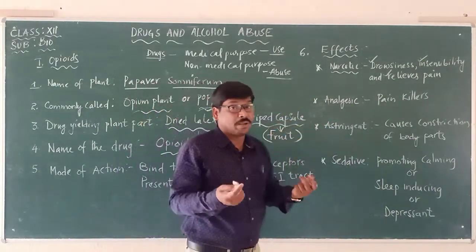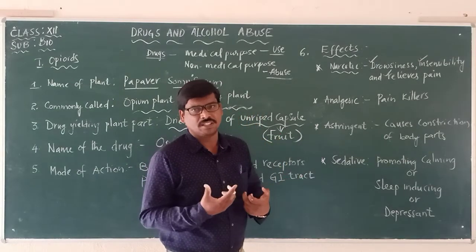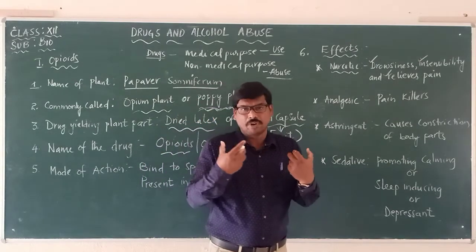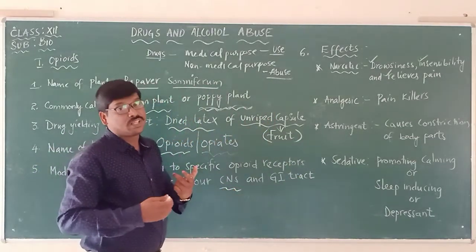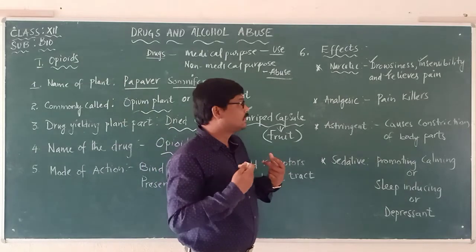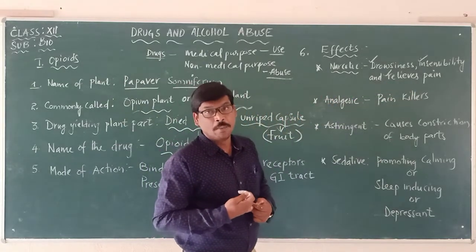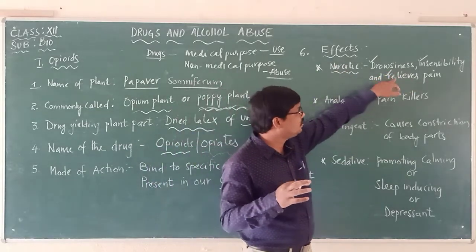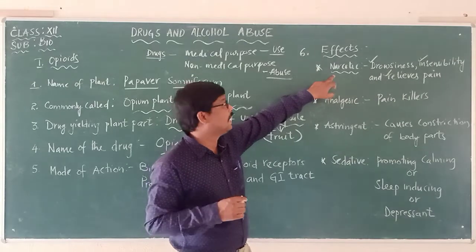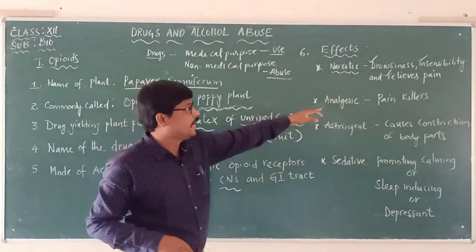When a person takes these opioids, they feel drowsy and insensible, they don't feel sensation, because it is acting upon the central nervous system, and they lose the sense of touch. At the same time it relieves pain. So those drugs which have these three characteristics will be called narcotic.